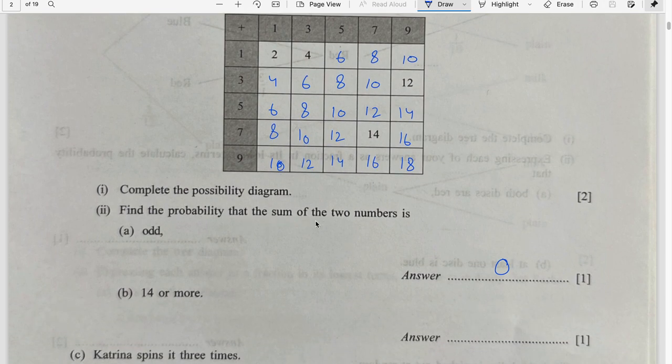Find the probability that the sum of the two numbers is 14 or more. So sum of 14 or more are these options, which are 1, 2, 3, 4, 5, 6. Out of 5 times 5, which is 25. So these are 6 options out of 25.